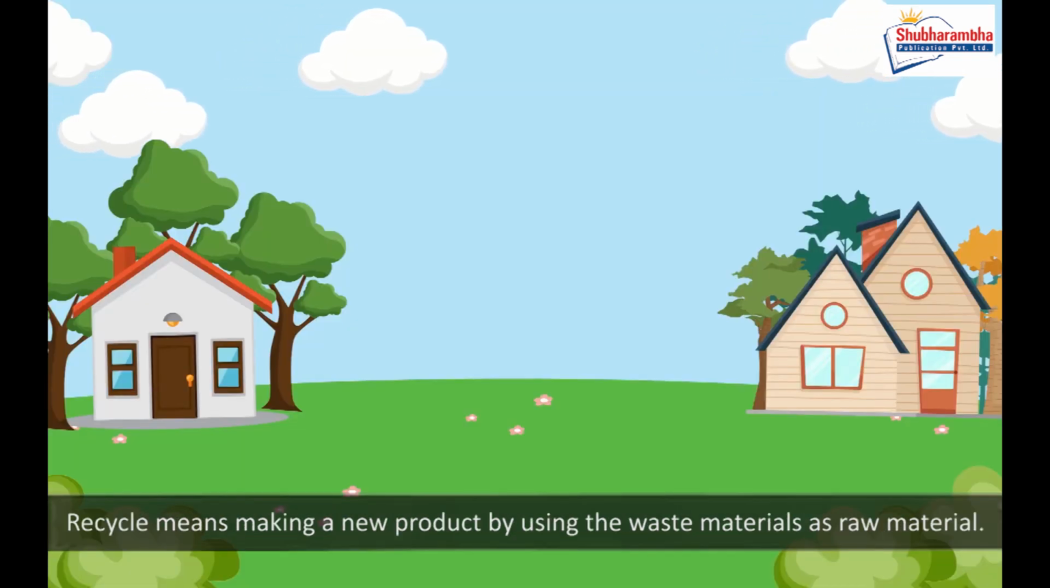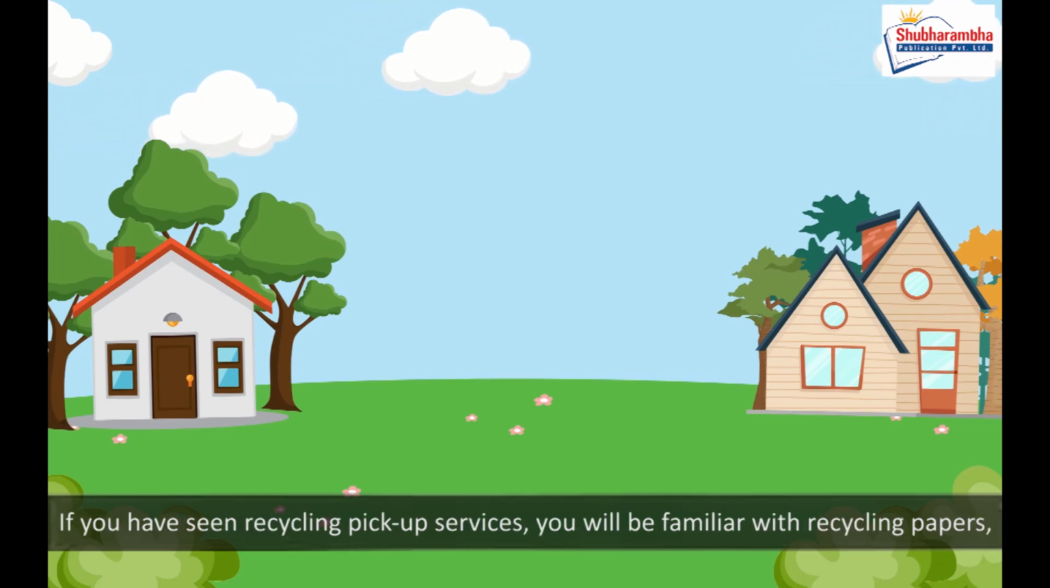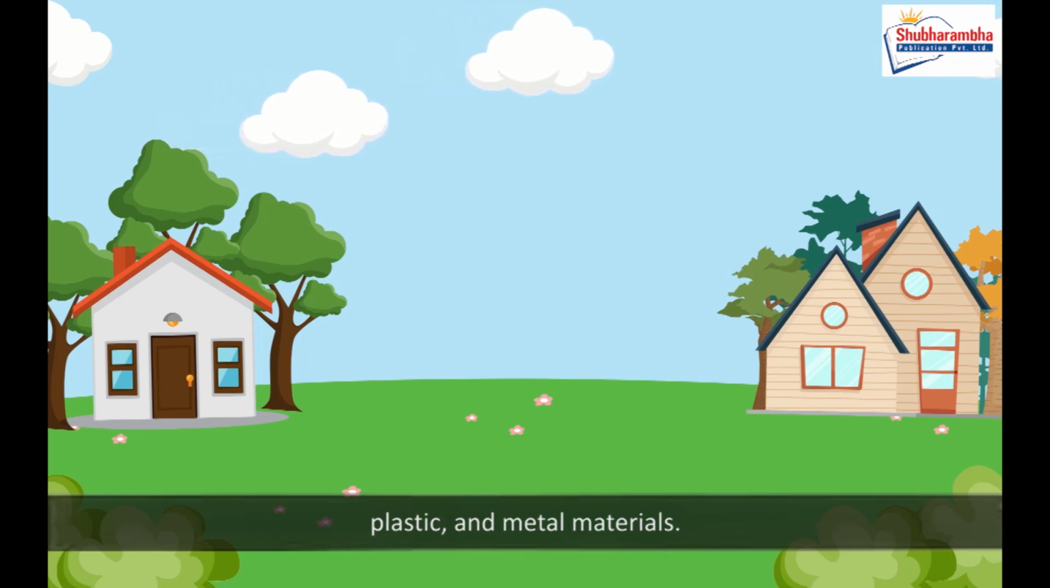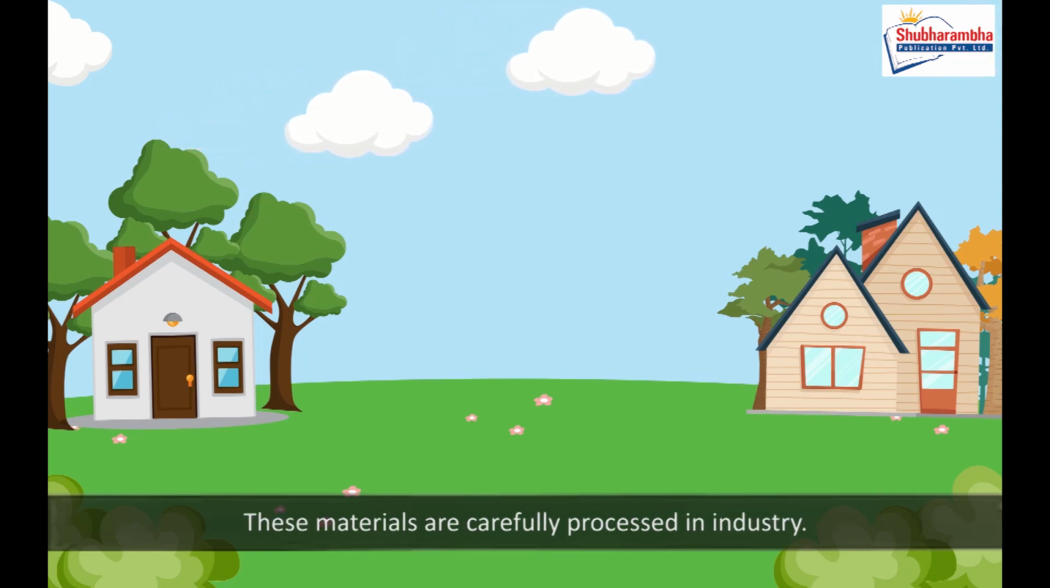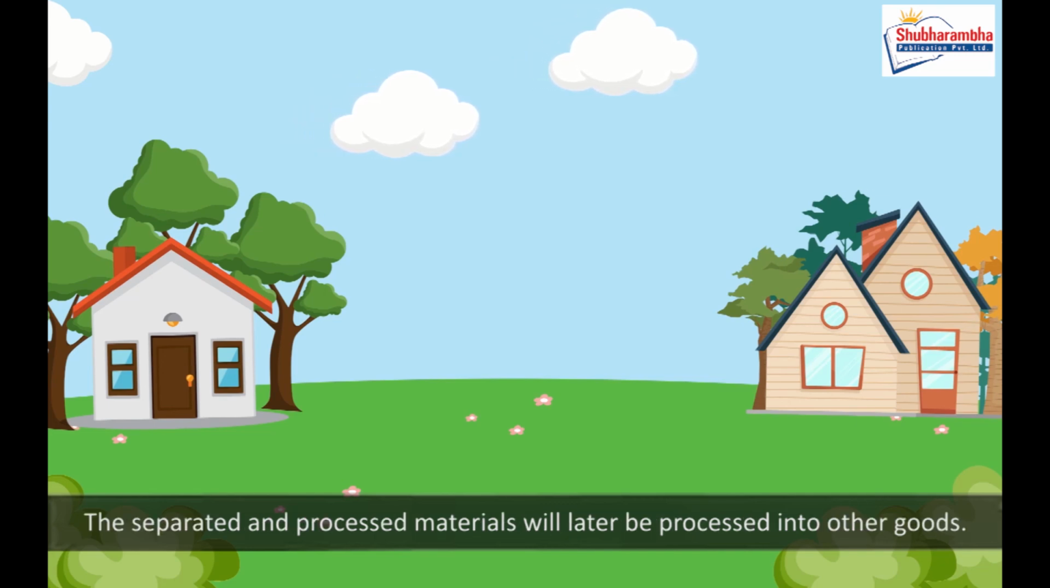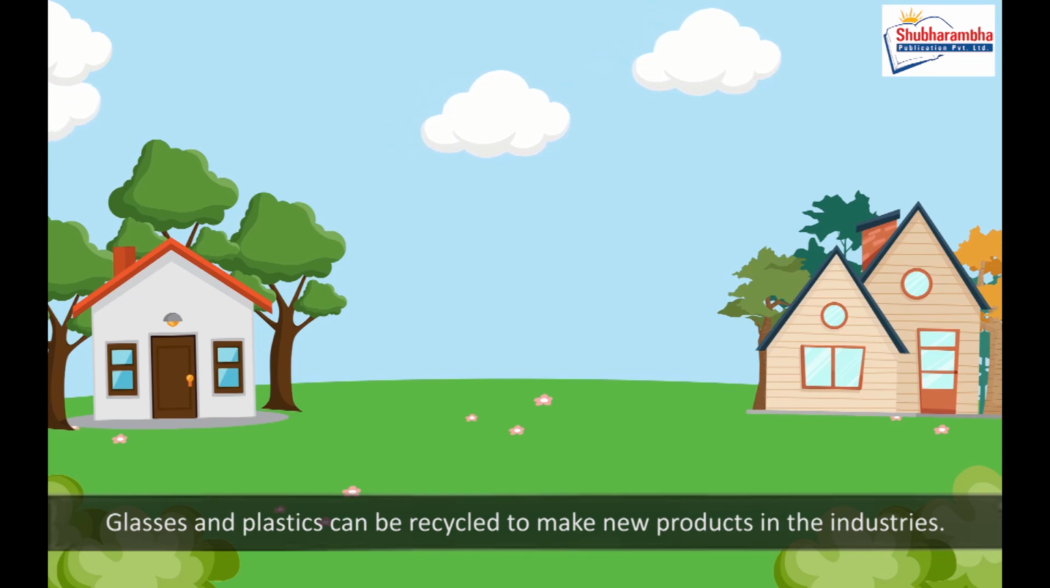Recycle means making a new product by using the waste materials as raw material. If you have seen recycling pickup services, you will be familiar with recycling papers, plastic, and metal materials. These materials are carefully processed in industry. The separated and processed materials will later be processed into other goods. Glasses and plastics can be recycled to make new products in the industries.